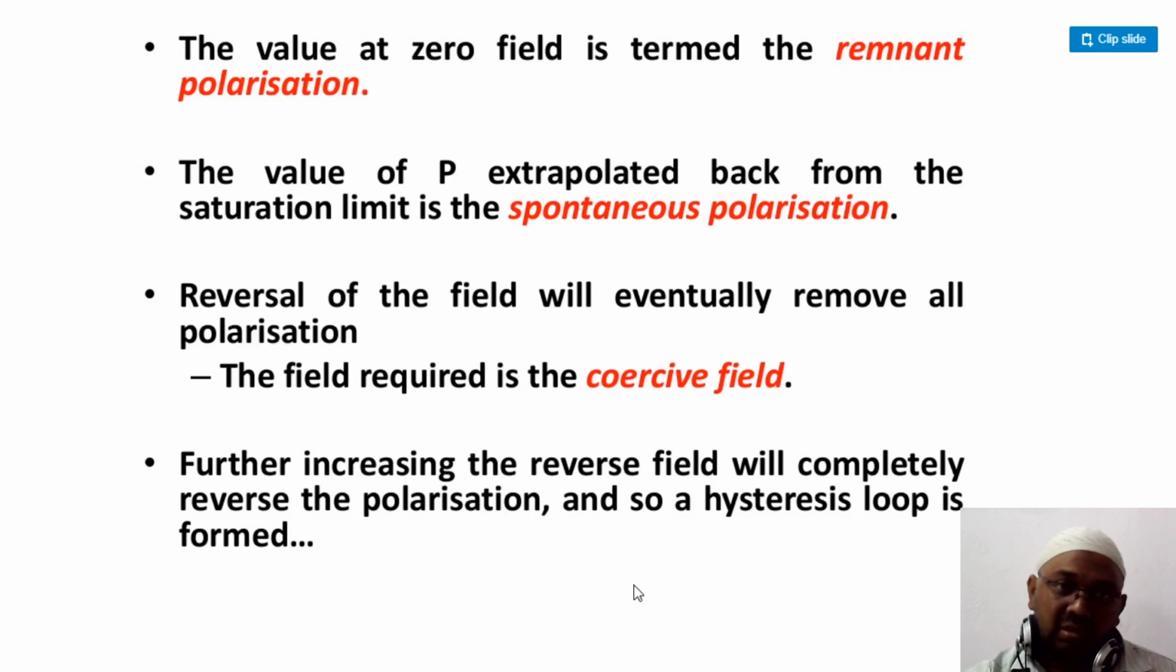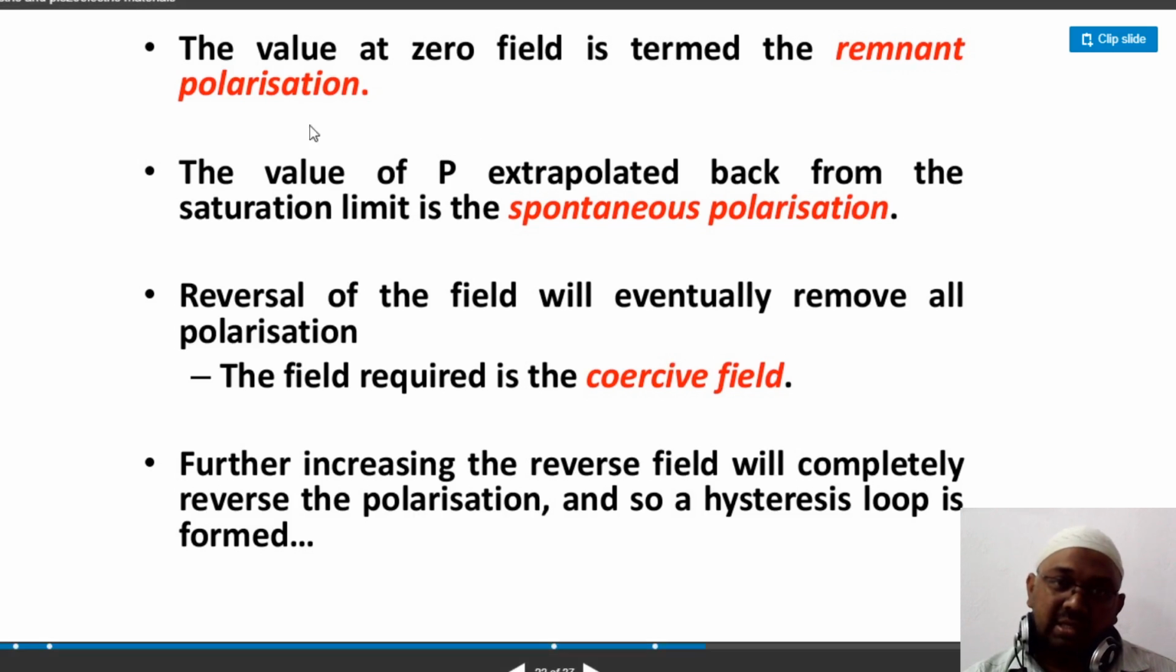Now, when I don't apply any electric field, the electric field is 0, and whatever polarization remains in the material is called remnant polarization. When you want to remove that existing remnant polarization, I have to apply the field in the reverse direction. That field applied in the reverse direction is called the coercive field. You got my point? So that is called the coercive field.